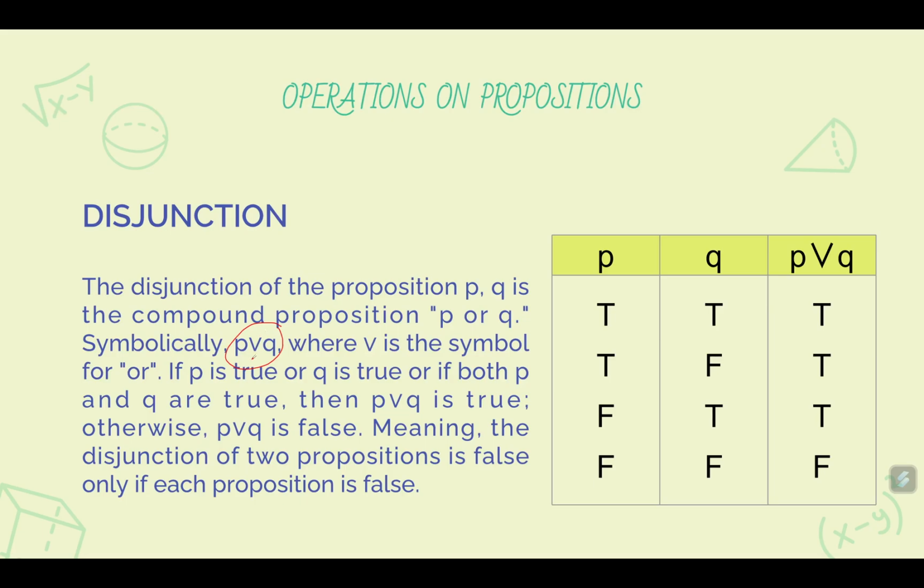Now, again, because this is a proposition, it has a truth value. So how are we going to evaluate its truth value? The truth value of this combined statement is again summarized in the table on the left. Okay? If both statements are true, then the combined statement is true. If one of the statements is true, the combined statement is true. And if both statements are false, then that is when the combined statement is false. Okay? So, to make your life easy, just refer to the table.